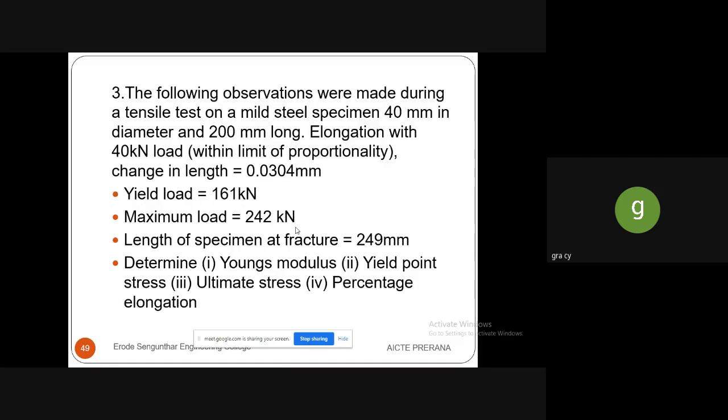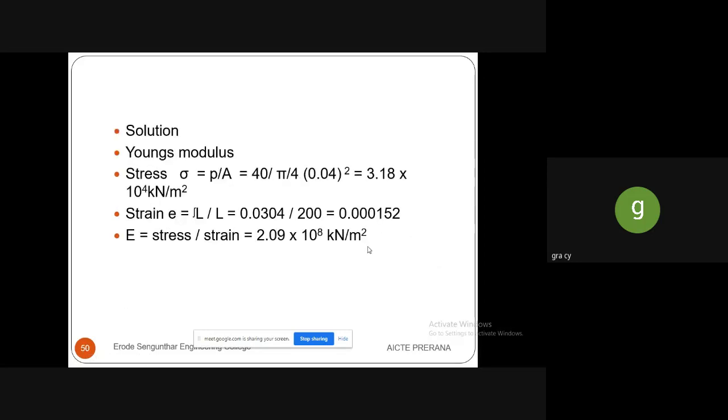So first thing is we have to write down the given. Length is given as 200 mm, diameter is given as 40 mm, elongation with 40 kilonewton load is given, and then change in length, yield load, maximum load, and length of the specimen where it is fractured. That is also given. So the only thing is we have to find out the stress, Young's modulus, and the percentage of elongation.